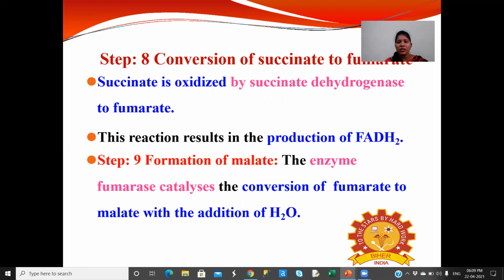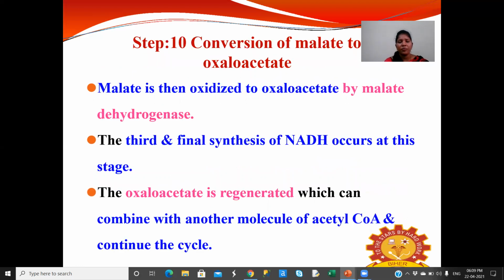Step 9 is the formation of malate. The enzyme fumarase catalyzes the conversion of fumarate to malate with the addition of water. Then coming to step 10, the conversion of malate to oxaloacetate. Malate is oxidized to oxaloacetate by the malate dehydrogenase enzyme. The third and final synthesis of NADH occurs at this stage.